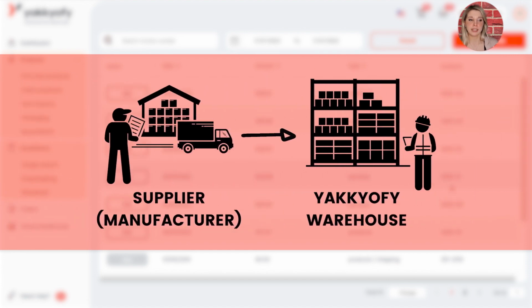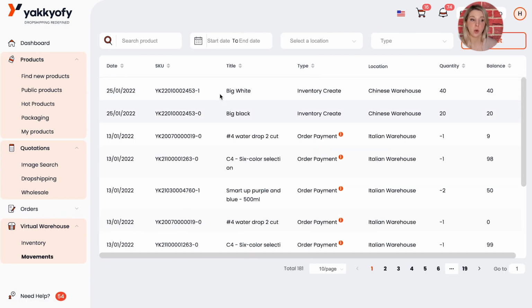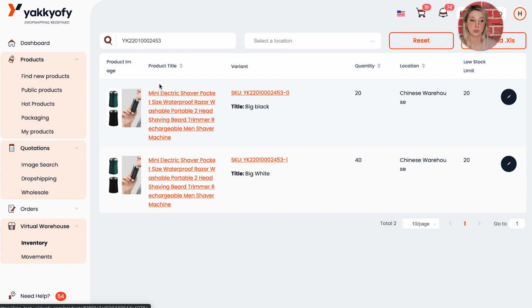Your products will be delivered to a warehouse in Shenzhen. Once they arrive there, our team will check the quality of your items and upload them in your virtual warehouse if they will stay in Shenzhen, or depending on the destination you choose, they will be shipped to a custom location or to an Amazon FBA location.